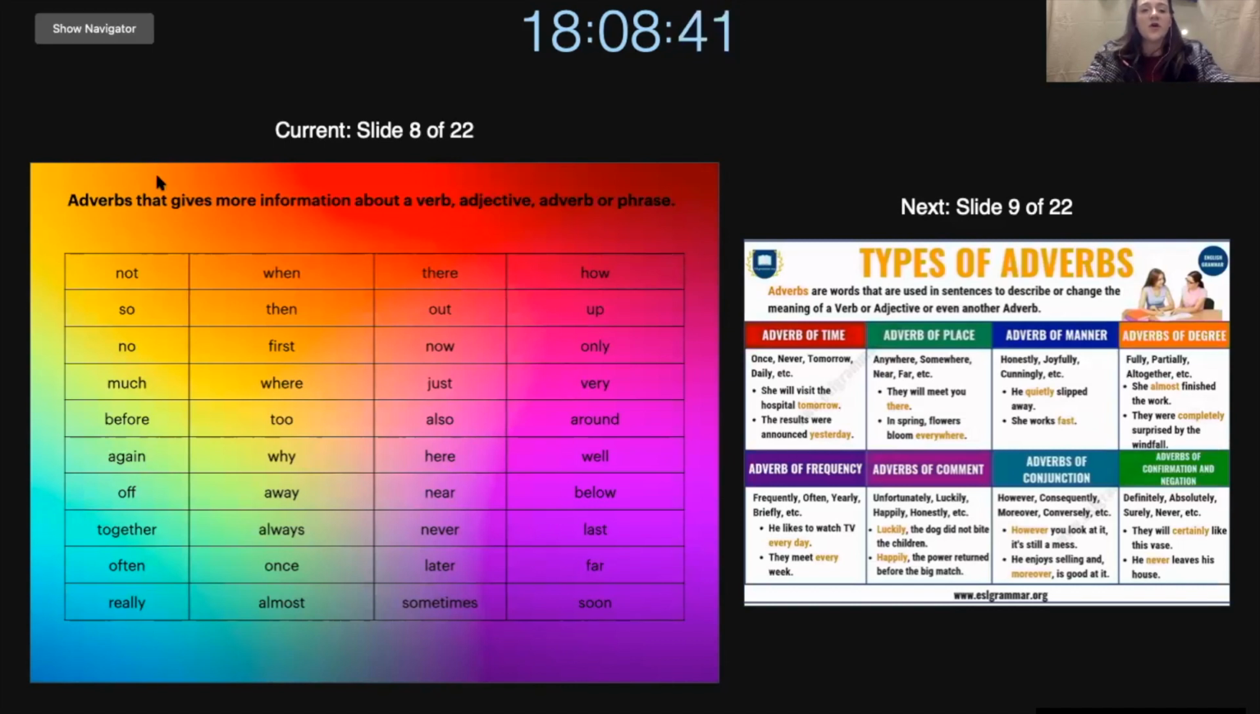So, not means something will not happen, it's not okay. When refers to time. So, when will we do this? Or when will this happen? We also have there. So, there is something that is far away from you. You cannot touch it. So, you are sitting there. I cannot touch you because you are on the other side of the screen.